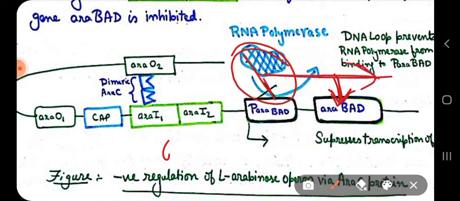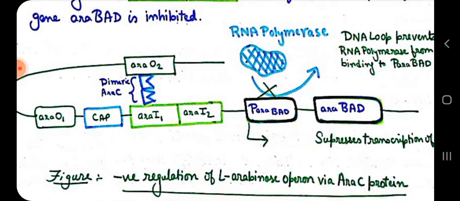So automatically we will be able to replicate our target DNA. So in this way, this is the importance of this arabinose operon, which is very beneficial for genetic engineering experiments and also in medical technology experiments.